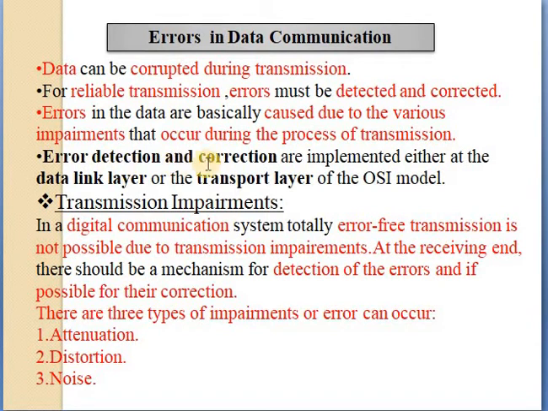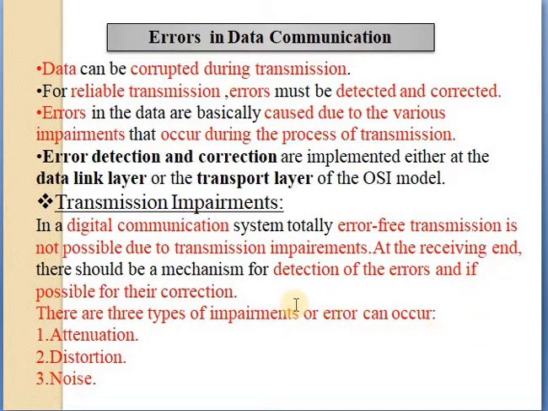Error detection and correction are implemented either at the data link layer or the transport layer of the OSI model. There are mainly three types of transmission impairments: first is attenuation, second is distortion, and third is noise. In a digital communication system, totally error-free transmission is not possible due to these transmission impairments. Impairment means a disorder or defect that damages the system.